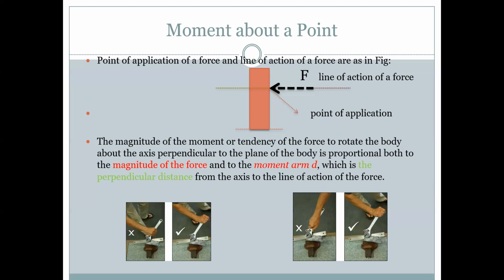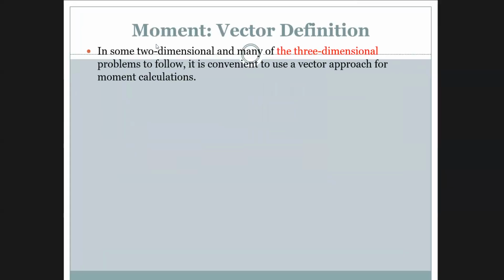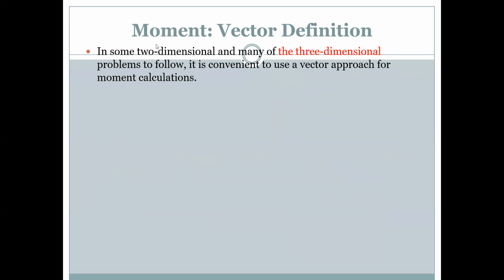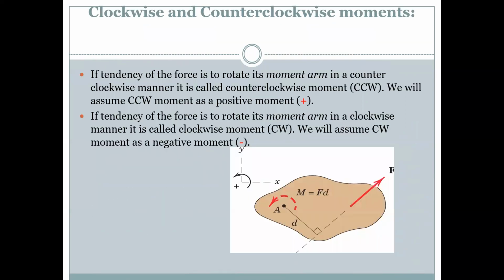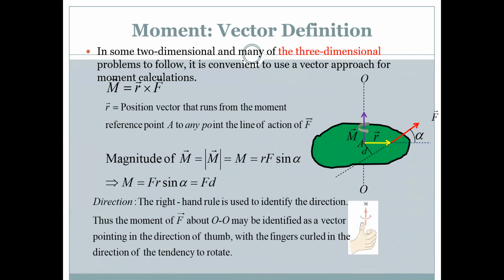Next, coming to the next slide. Moment vector definition. In some two-dimensional and many of the three-dimensional problems to follow, it is convenient to use a vector approach for moment calculations. The formula is M equals r cross F, where r is the position vector that runs from the reference point A to any point on the line of action of force F.